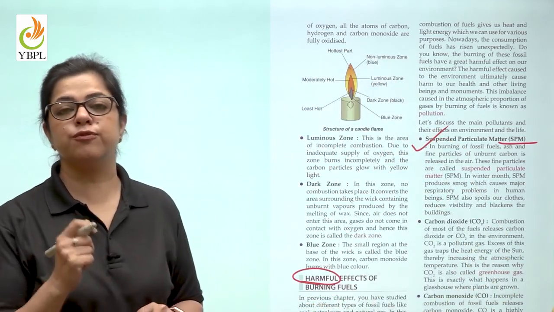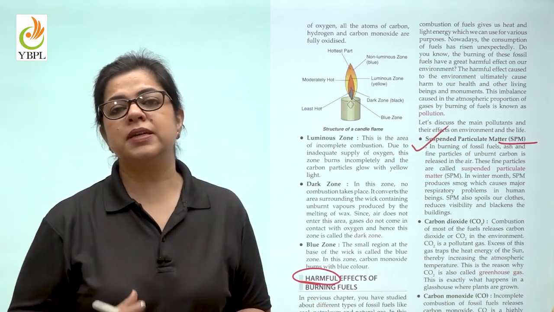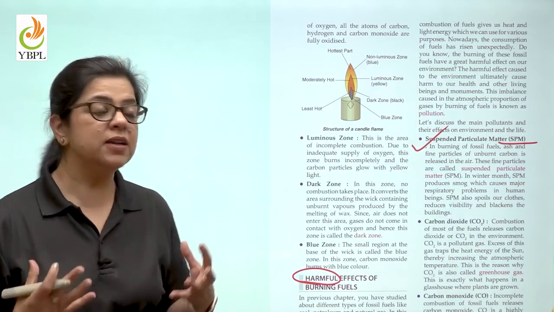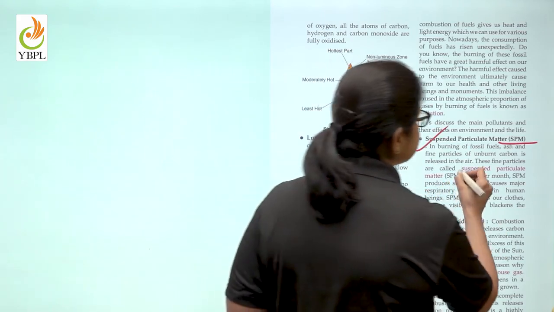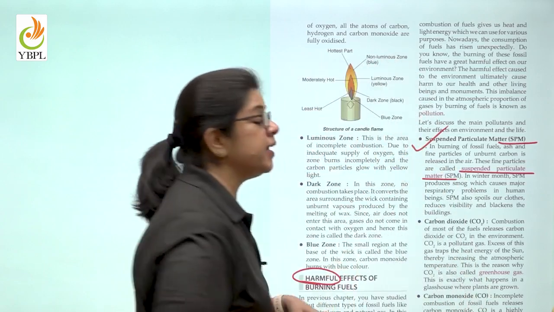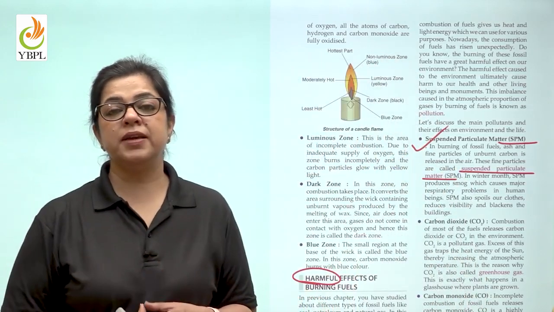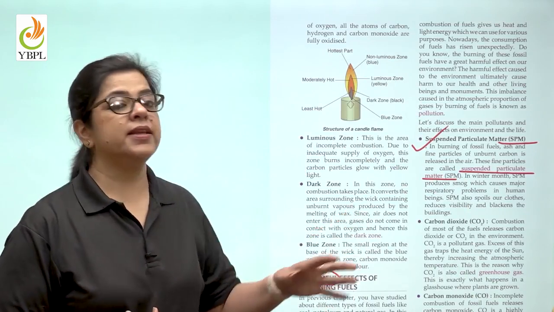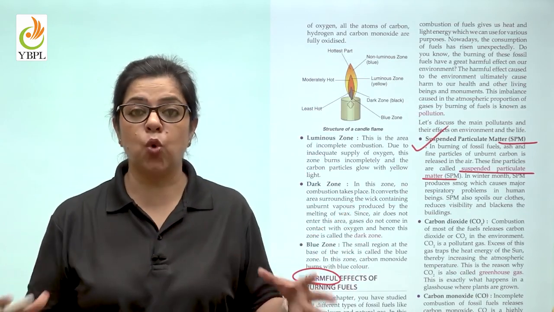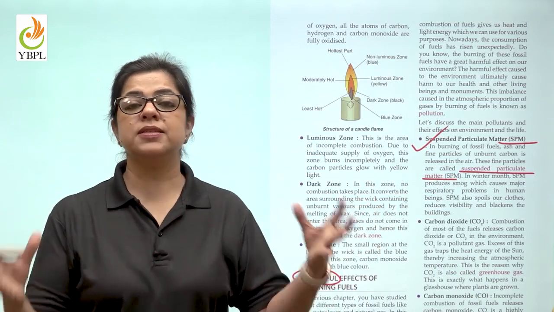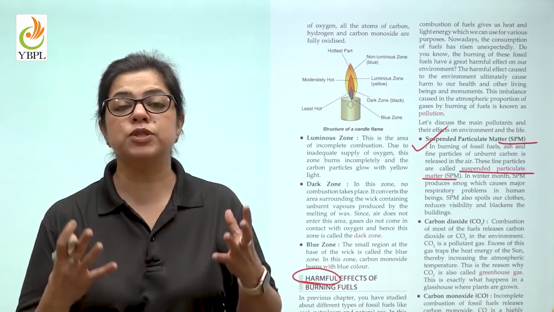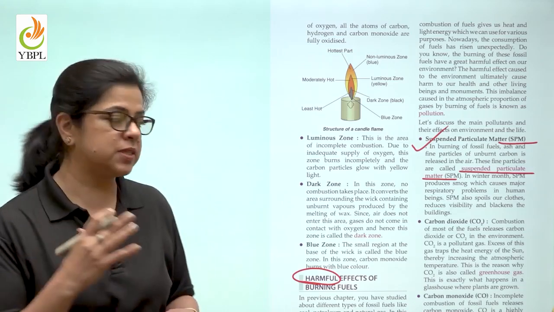In case of burning of fossil fuel, the unburnt carbon particles are released in a larger amount and these remain suspended in the air. So during the winter months when there is fog because of cold weather, these particles combine with it and they form smog, which hampers visibility.